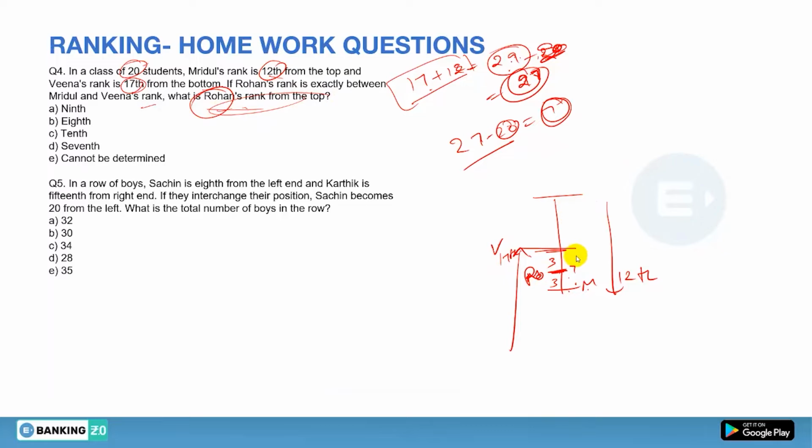So from the top, what we have is that Mridul is 12th. Now it means there must be 11 persons before Mridul. Then you have to subtract these 3 also, because these are after Rohan. So 11 minus 3 gives you 8. So it is obvious that the rank of Rohan from the top will be 8th. That's it. So 8th will be your answer, that is option number B.